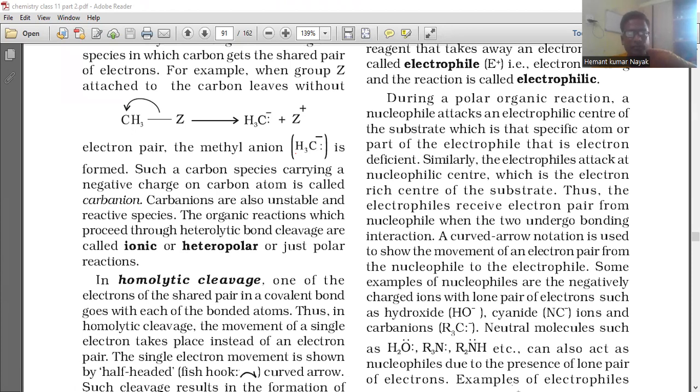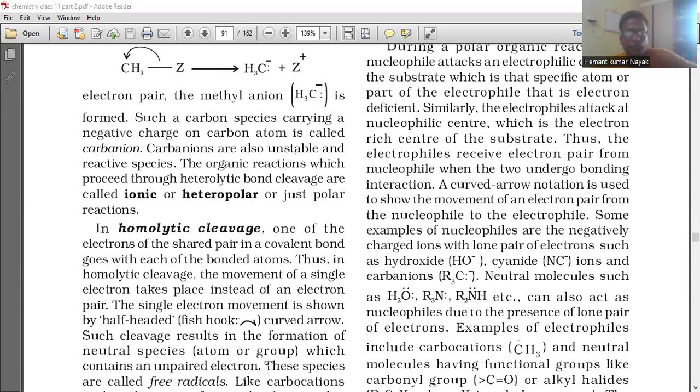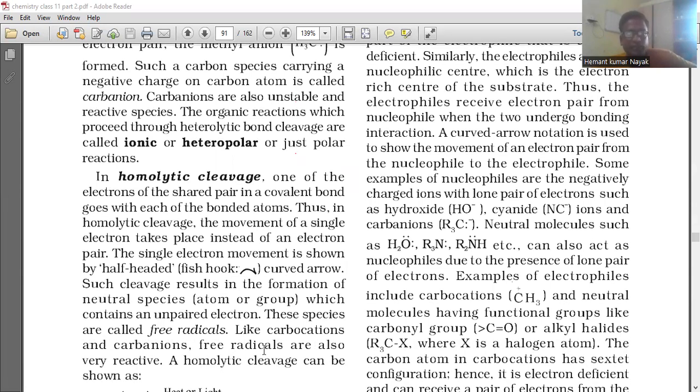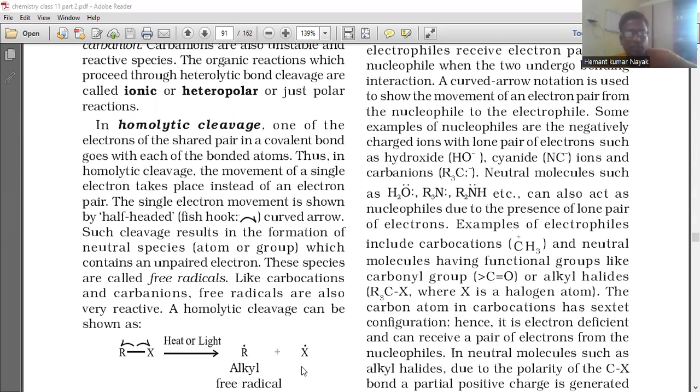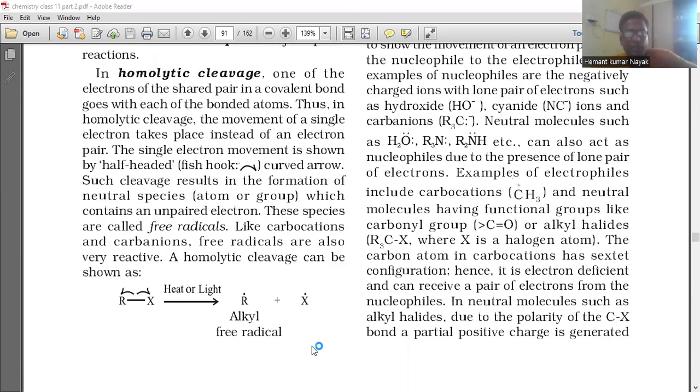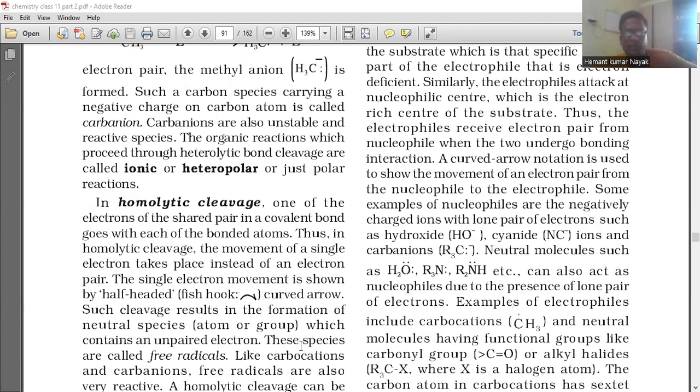In homolytic cleavage, one of the electrons of the shared pair in a covalent bond goes with each of the bonded atoms. Thus, in homolytic cleavage, the movement of a single electron takes place instead of an electron pair. The single electron movement is shown by a half-headed fishhook arrow. Such cleavage results in the formation of neutral species, atoms or groups, which contain an unpaired electron. These species are called free radicals. Like carbocations and carbanions, free radicals are also very reactive. A homolytic cleavage can be shown as R-X, heat or light, giving alkyl free radical plus X free radical.